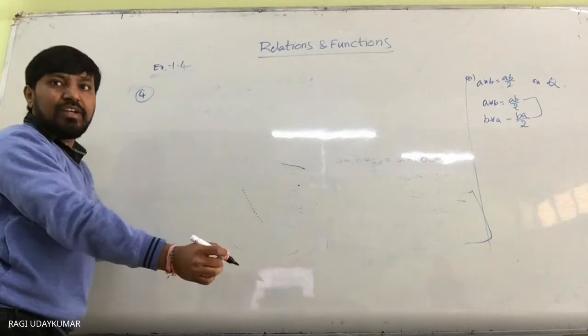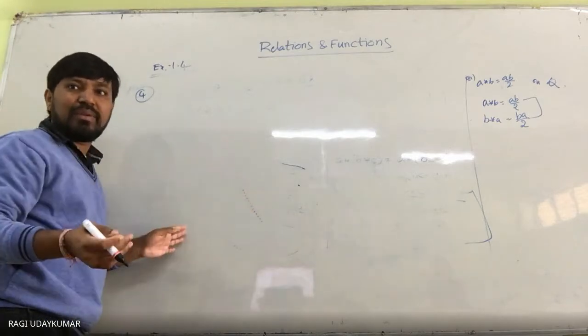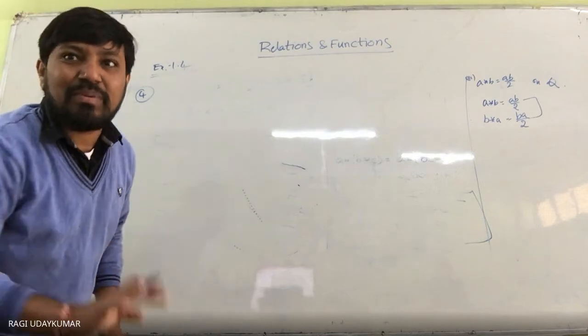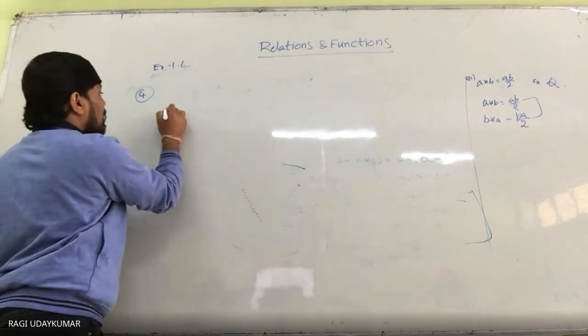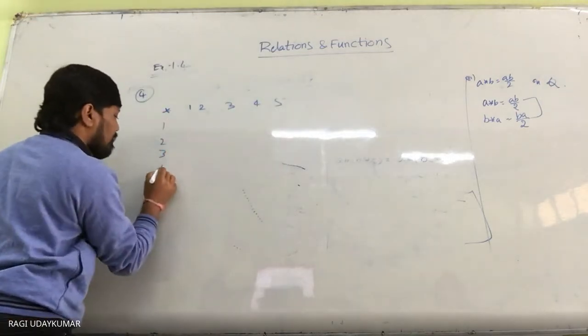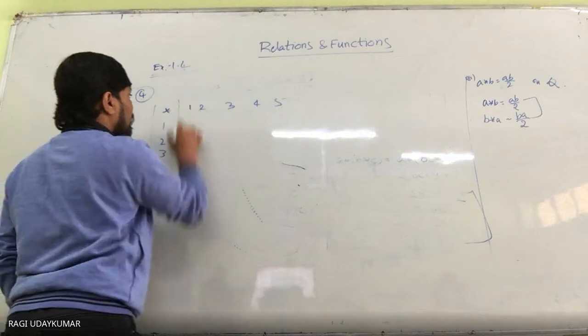So the table is given to you here, star, say 1, 2, 3, 4. The previous one only, I have erased it. The question is given to you, the previous one only. Star 1, 2, 3, 4, 5, and here 1, 2, 3, 4, 5.